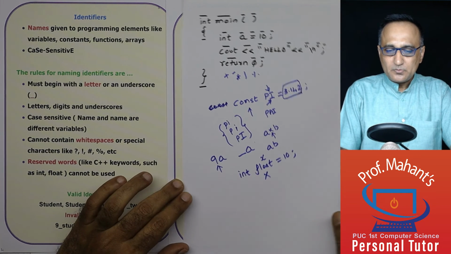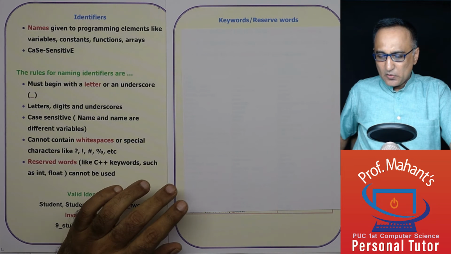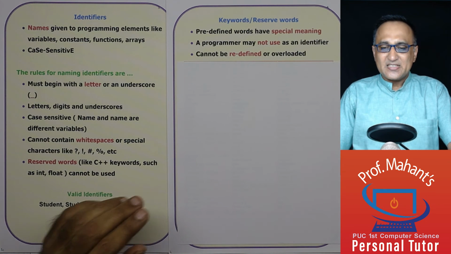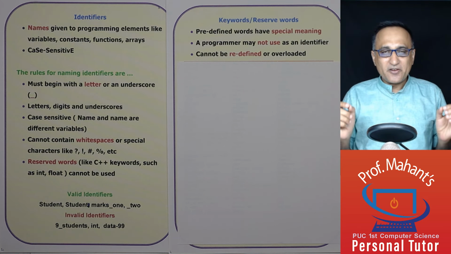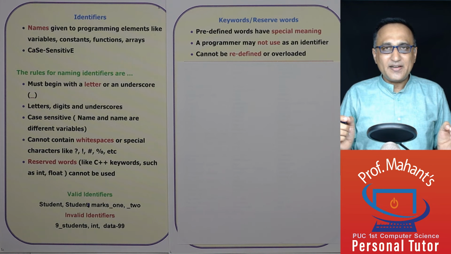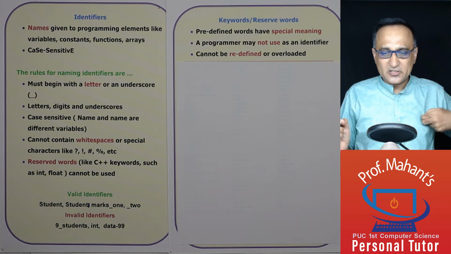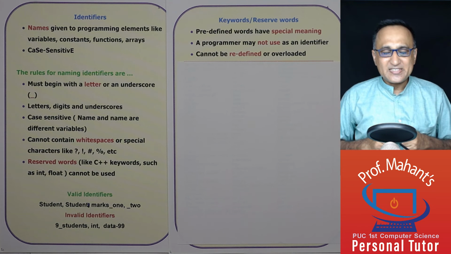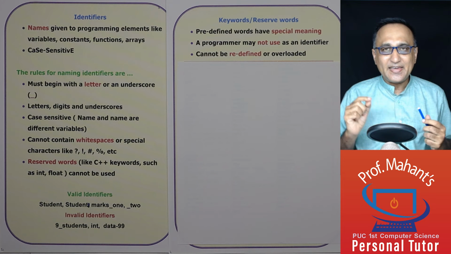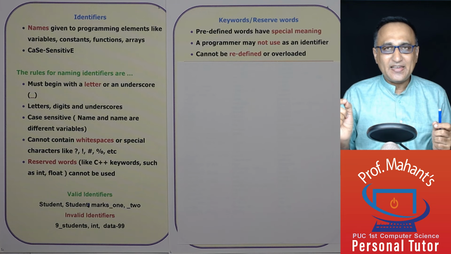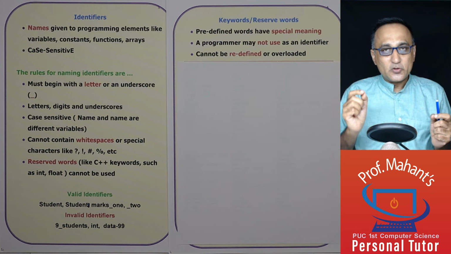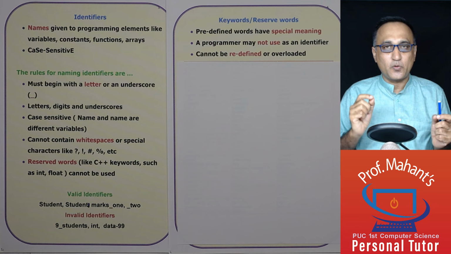Now, let us try to understand what are keywords or reserved words. There are certain words which have been designated by the developers or creators of C++ that have very special meaning to a compiler. An example could be int a. When I say int a, it means that a is of the integer data type. So here int has a very specific meaning to a compiler.